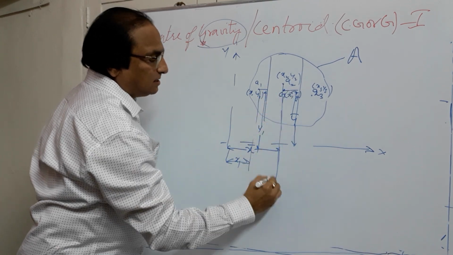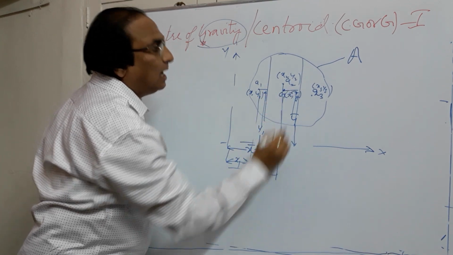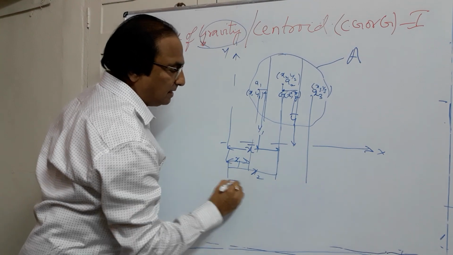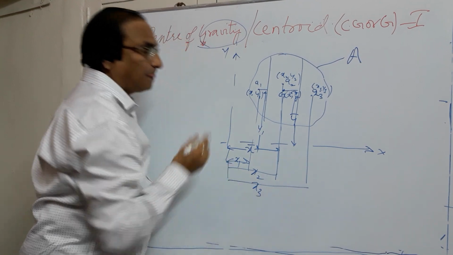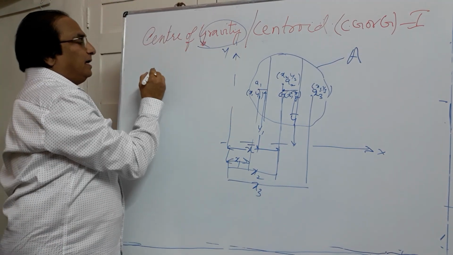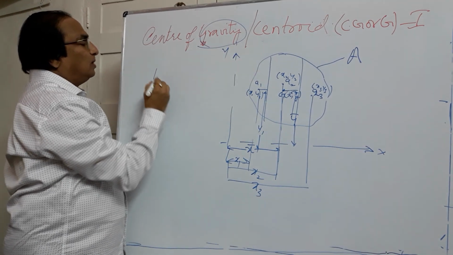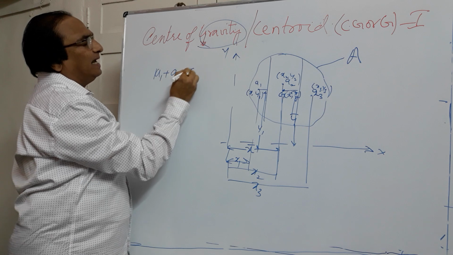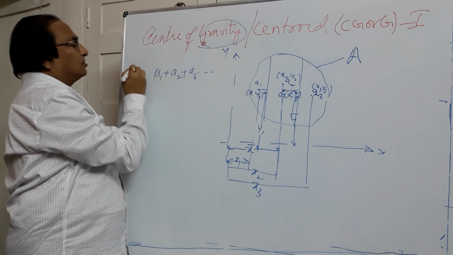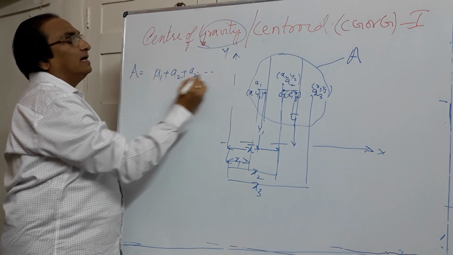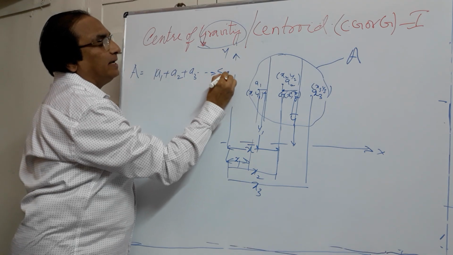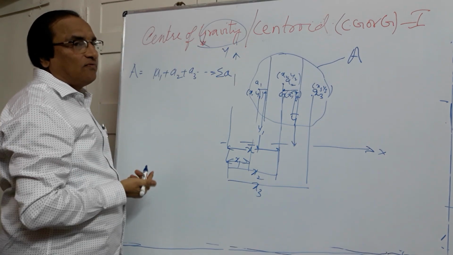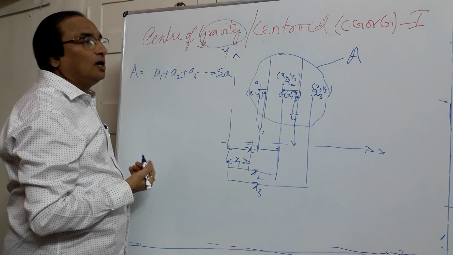Like this, this distance will be X2 and this distance will be X3. Now A is the total area of the body. That means if I add A1 plus A2 plus A3, elemental areas like this, this will be equal to the total area. Let me call this sigma A. Sigma is the sum of all the areas, which will be equal to the total area.